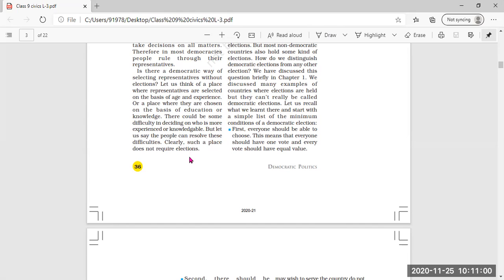But if there are controversies among the people, then it is important to have elections in a democratic country. Am I clear till here?